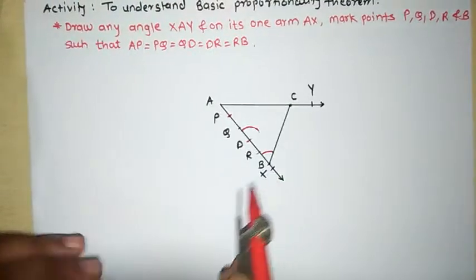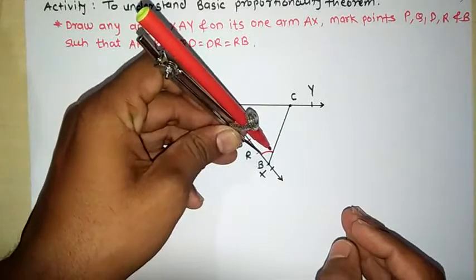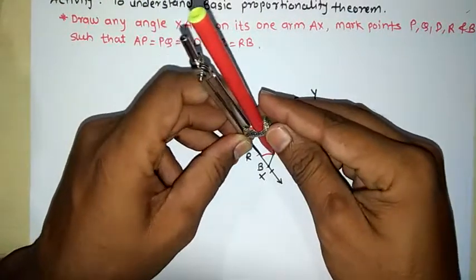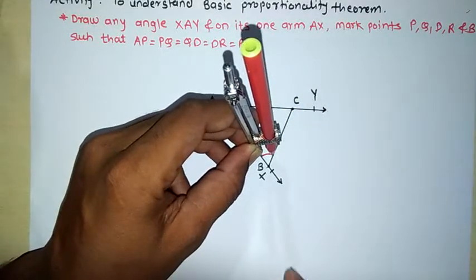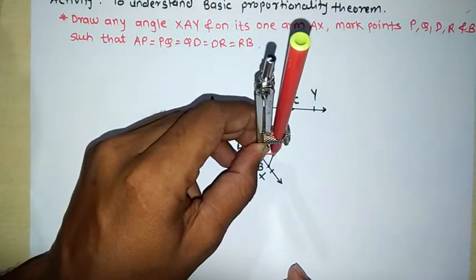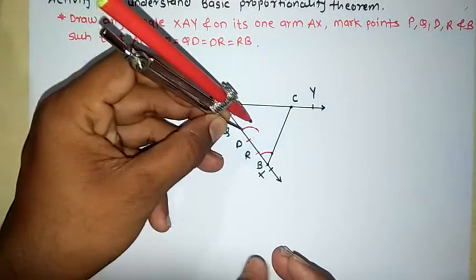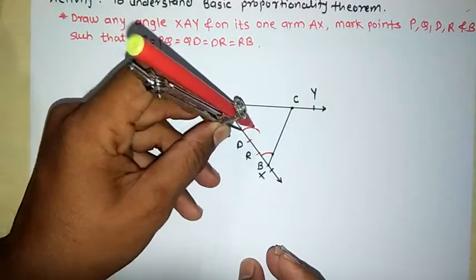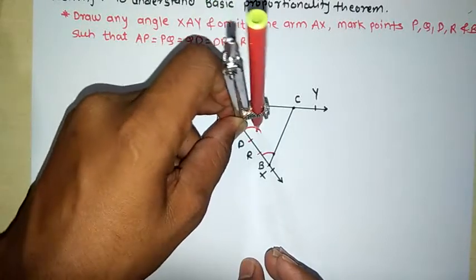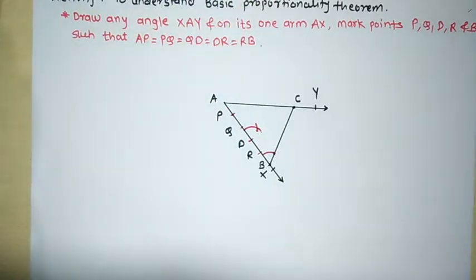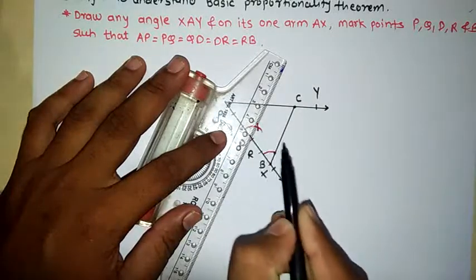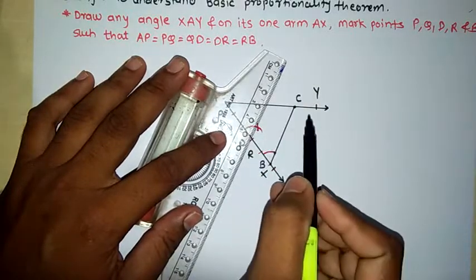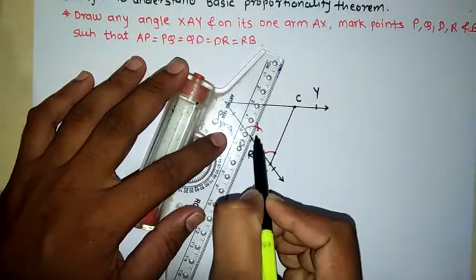Now take the distance, this much distance, from here to this point where this arc cuts the line BC. That distance you have to take in the compass, put the compass again here and mark one arc to cut this initial arc. Now we have cut this. Now draw the line from the point D which will pass through this cross point.